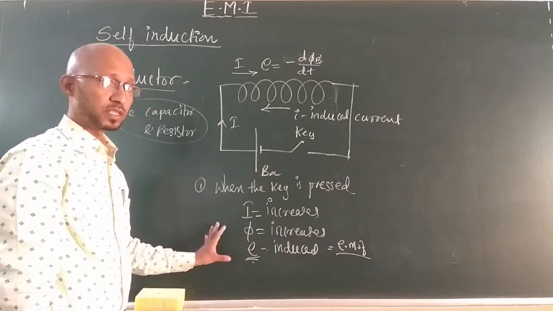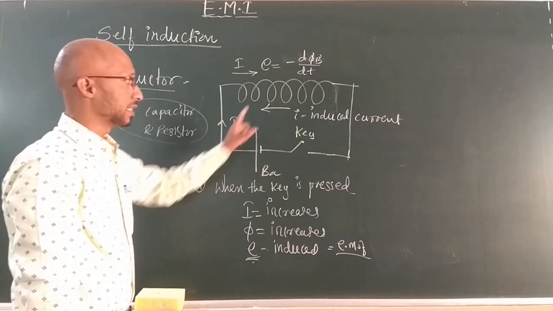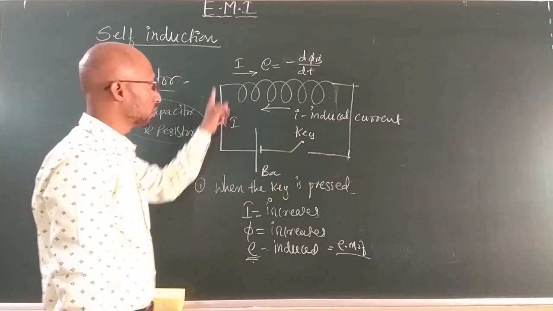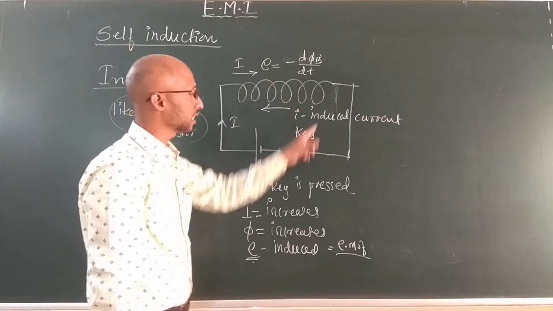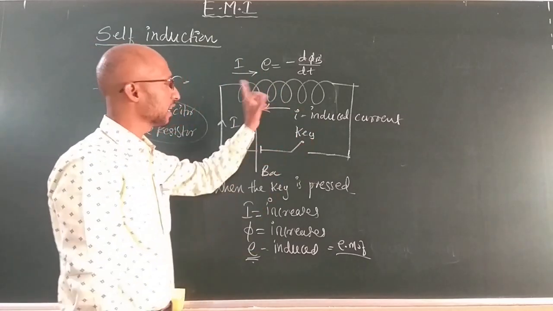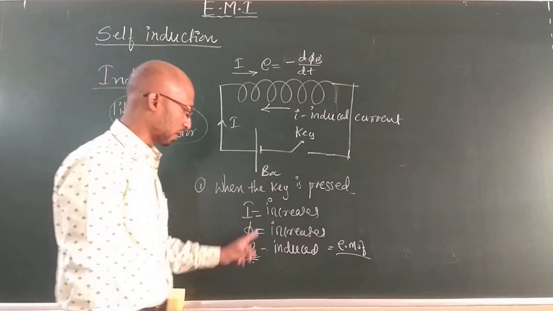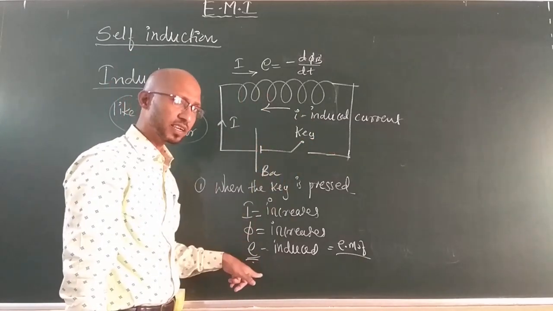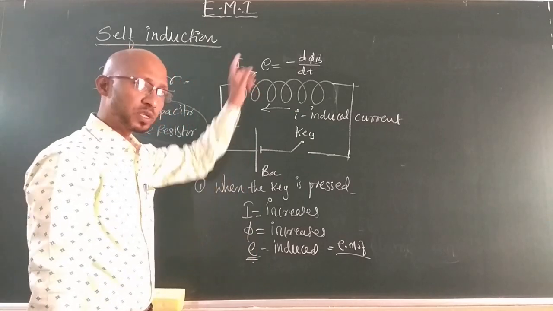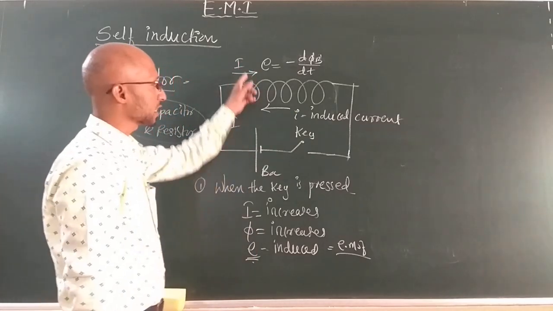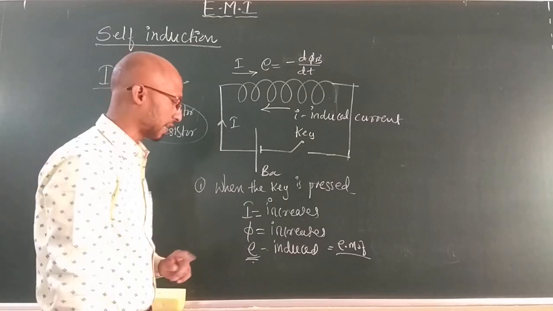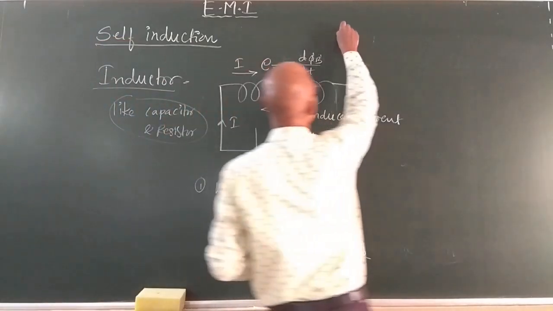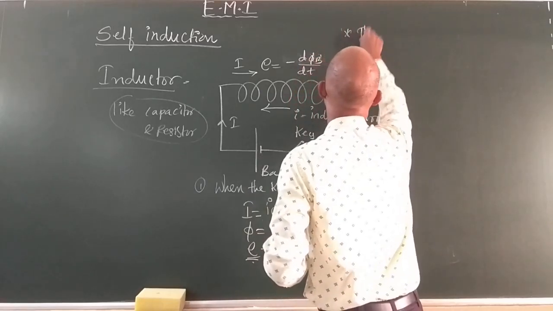Now this is the one thing you know. What actually happens? This induced current tries to delay reaching the maximum current in a circuit or in an inductor. Now, when this process takes place, what happens? The induced current will always try to oppose the increase in current. The current slowly tries to reach its maximum value. Till it reaches maximum value, it tries to oppose this. It means that this induced current delays.